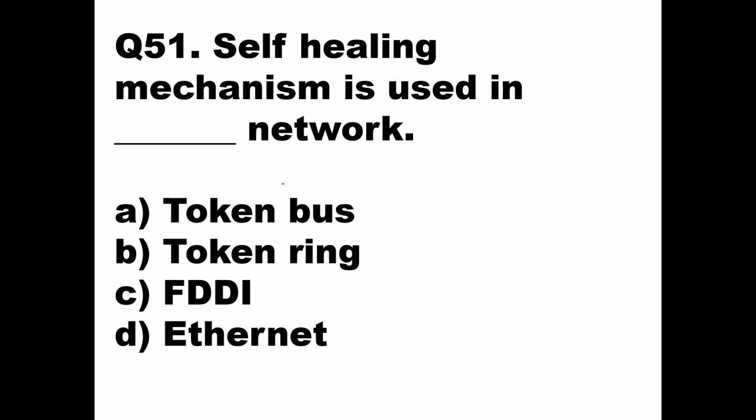Now in that you have a primary and a secondary network, in which if any one of the nodes in the primary network goes under maintenance or breakdown, then the network will continue with the secondary ring and the communication will continue. There will be no stoppage of communication, and in the meantime the system which is under maintenance will be repaired, and after it is repaired, the original ring will be continued.